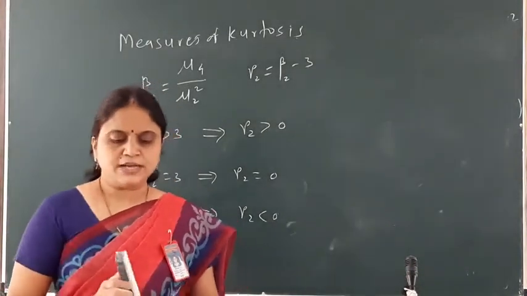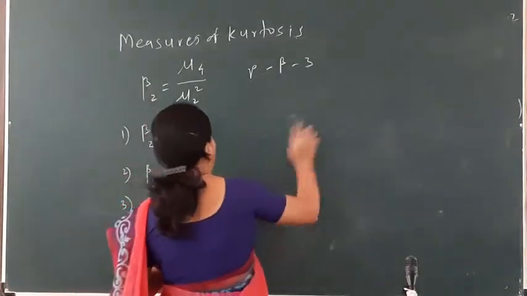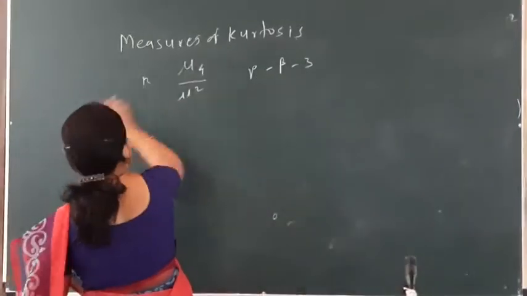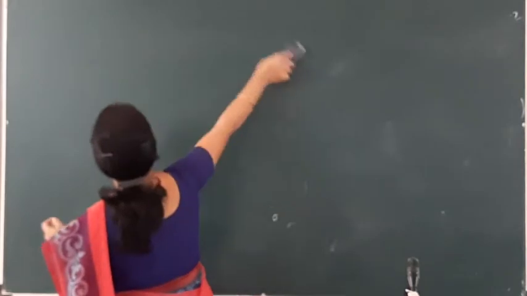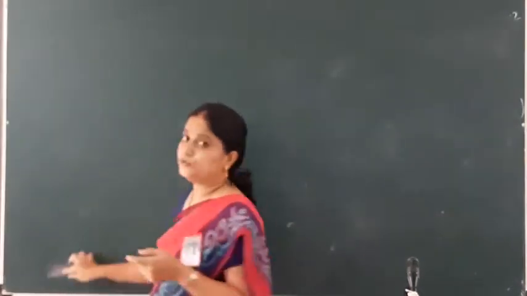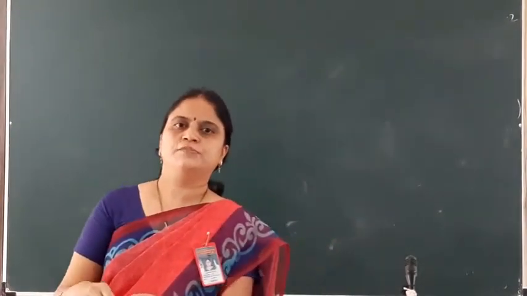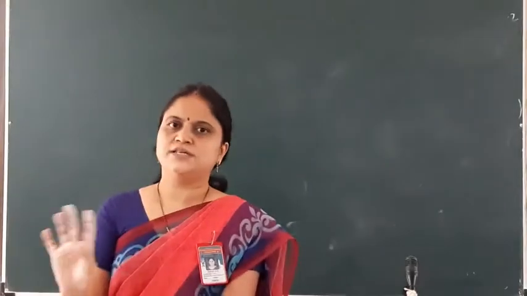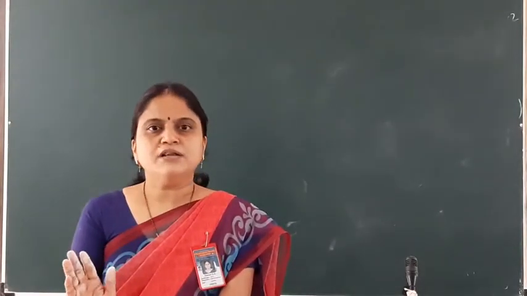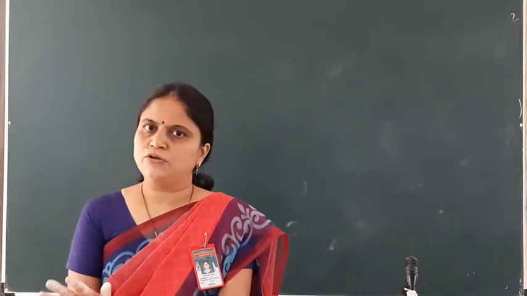Now the next definition is median. What is median? Do you remember the concept of median? Median is nothing but this: we divide the data into two equal parts, and in this arrangement the data is arranged in ascending or descending order of magnitude. Then the middlemost value is the value of the median.